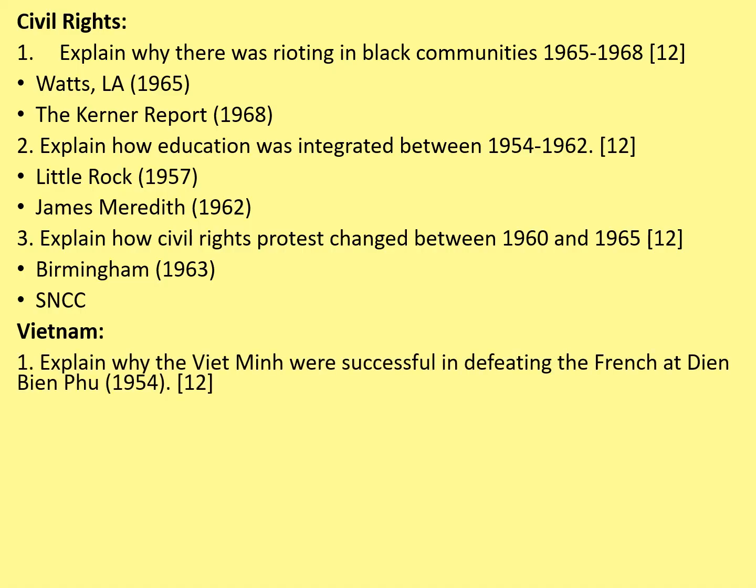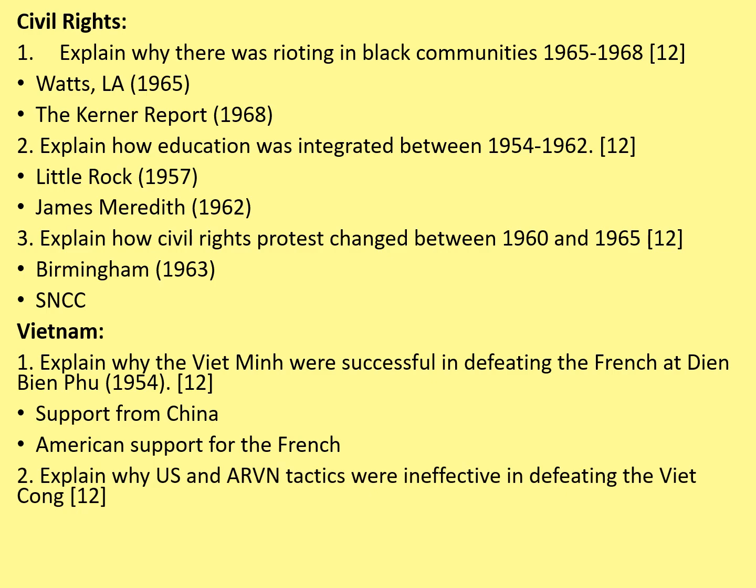Explain why the Viet Minh were successful in defeating the French at Dien Bien Phu in 1954. Your stimulus points being support from China and American support for the French. And explain why US and ARVN tactics were ineffective in defeating the Viet Cong. Stimulus points being troop morale and Operation Cedar Falls in 1967. You could pause the video here and have a go at some of those answers and compare them to the mark scheme that we included earlier. You could even have a go at marking them yourself.